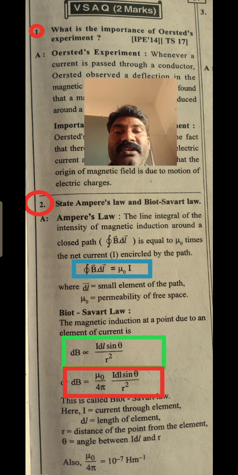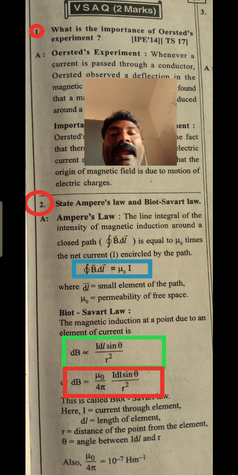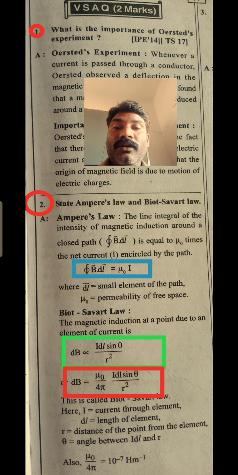What is the next question? State Ampere's law and Biot-Savart law. Ampere's law: the line integral of the intensity of magnetic induction around a closed path is equal to mu naught times the net current I encircled by the path.